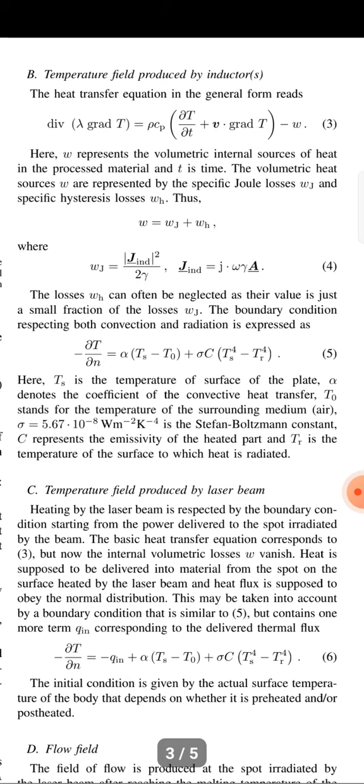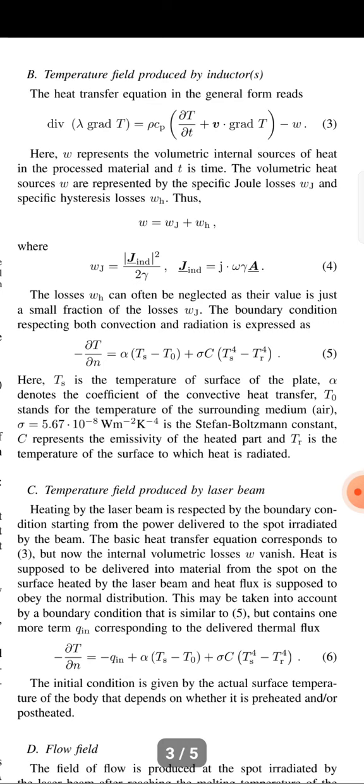The volumetric heat source W is represented by the specific Joule loss Wj and the specific hysteresis loss Wh, so W equals Wj plus Wh, where the losses Wh can often be neglected as their value is just a small fraction of the total loss. For the boundary conditions, both convection and radiation are expressed here.